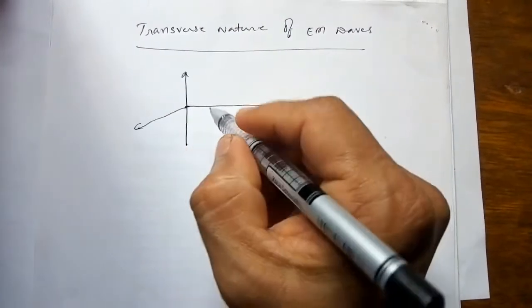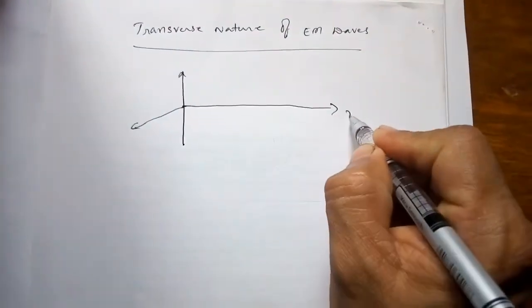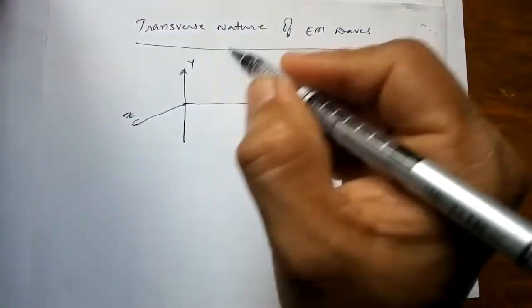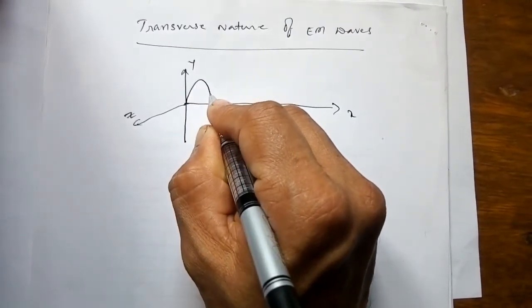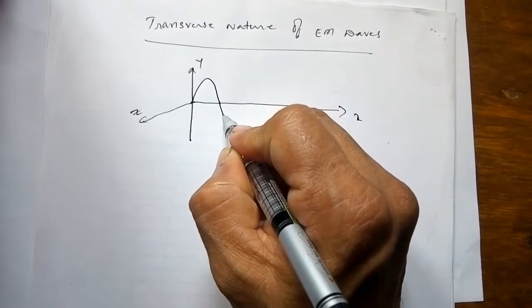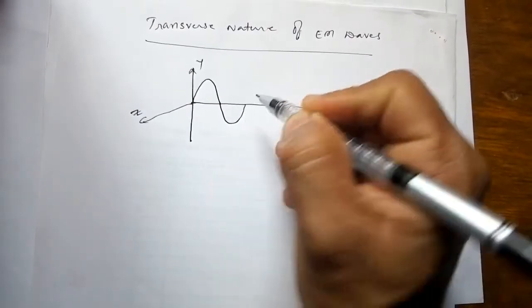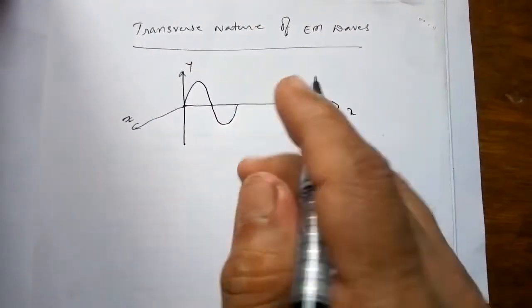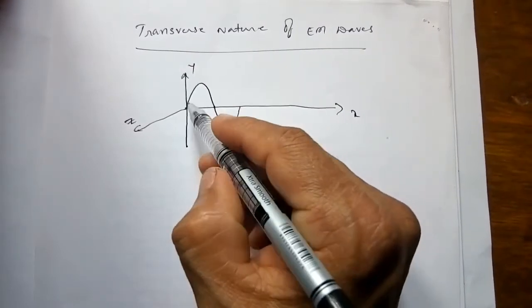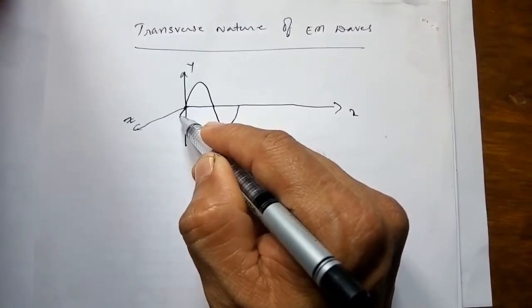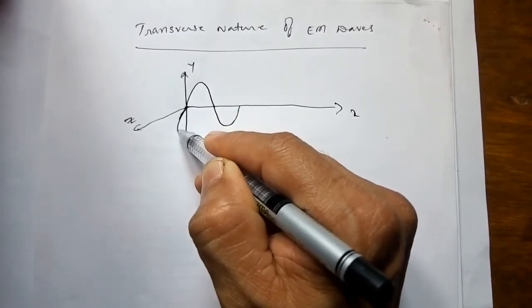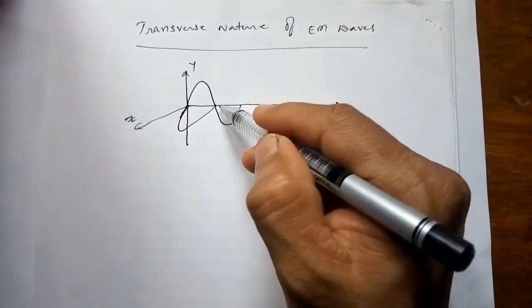It can be graphically represented as, if this is x direction, this is y direction, this is z direction. The electric vector is vibrating like this. Only one wave I am showing for representation. This is the electric vector, perpendicular to that is the magnetic vector.